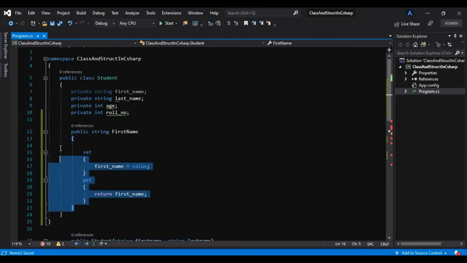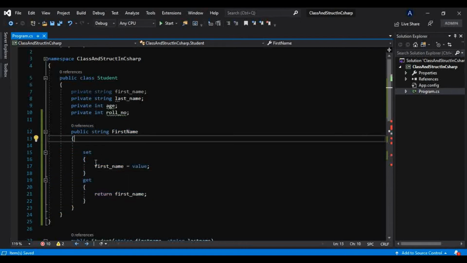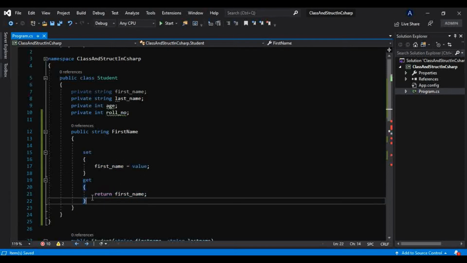So this is nothing but your property. This is the public property in which you are keeping these private fields, setting them and getting them. You are returning your fields.